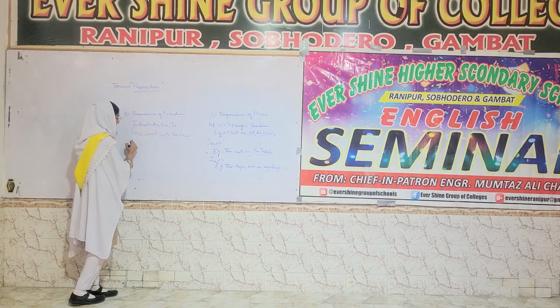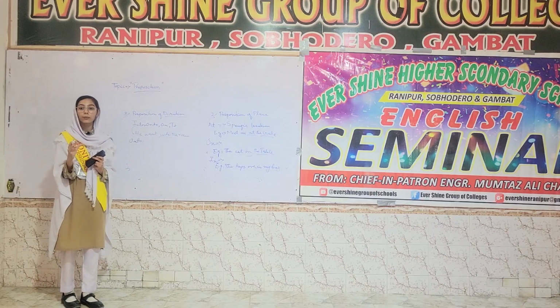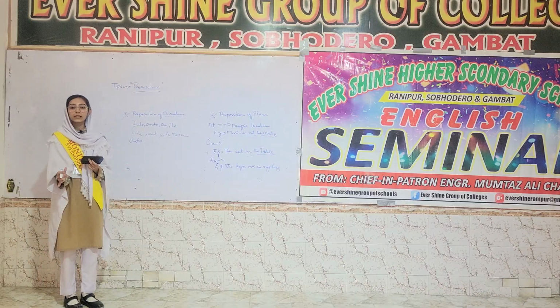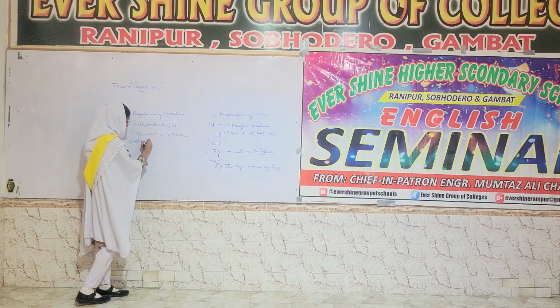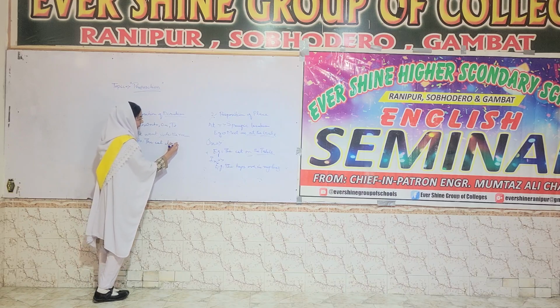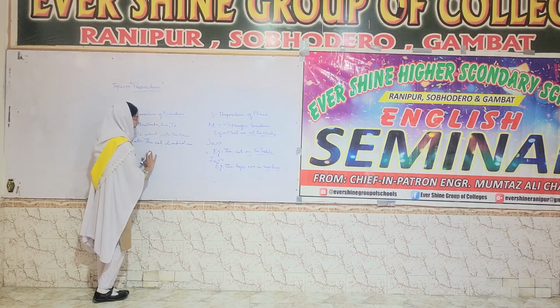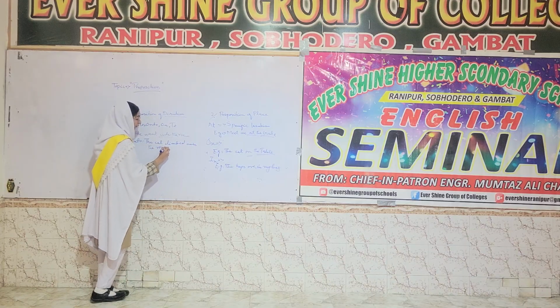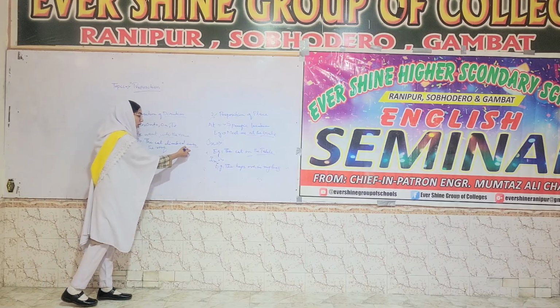And coming on to preposition onto. Onto is used for flat surface, but it shows movement. On is also used for place but flat surface, but also it shows movement, like the cat climbed onto the roof. Onto the roof, because the cat was climbing onto it. That's why we use the preposition onto.